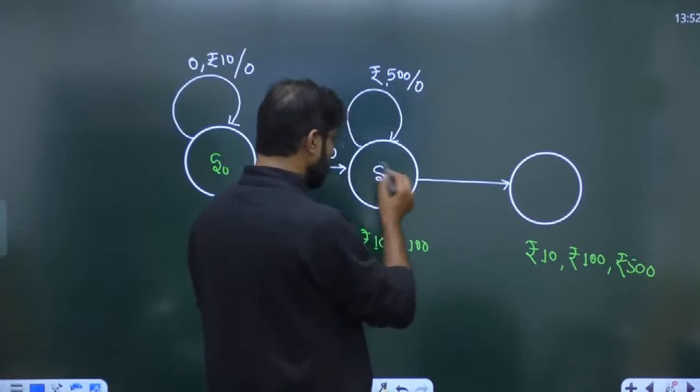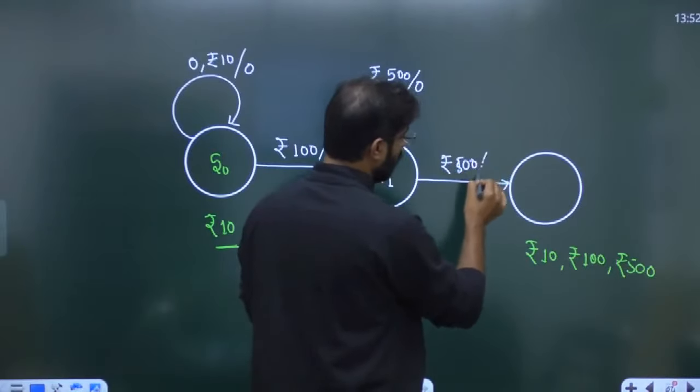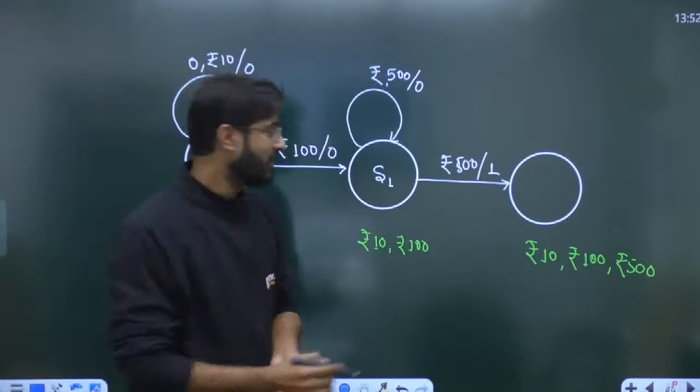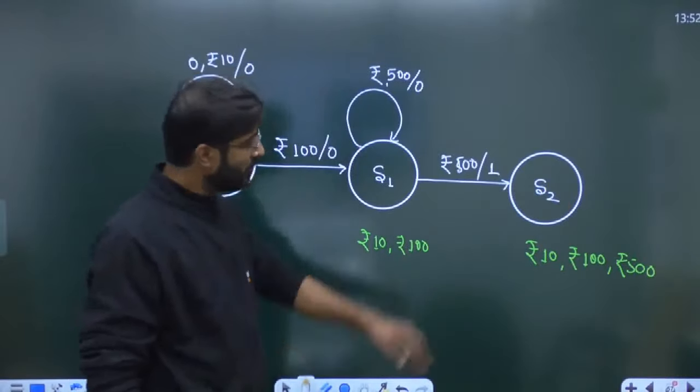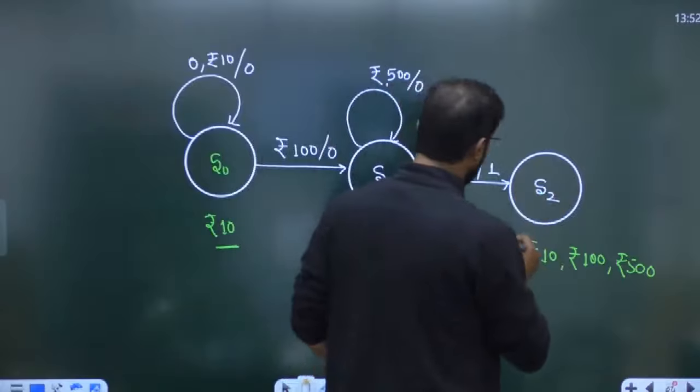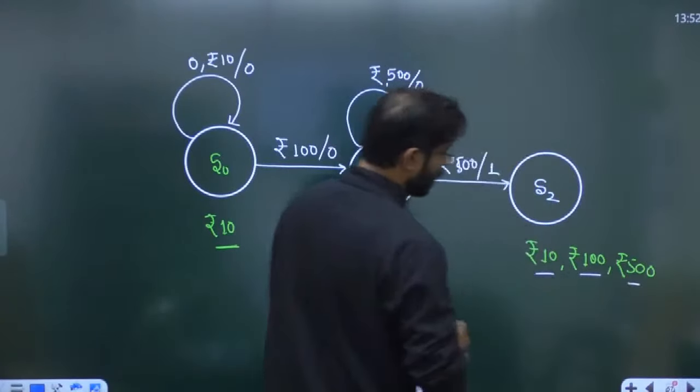Again, you are at S1 state and the people will give you 100 rupees, 500 rupees. Now whatever the desired value is, we have achieved it. And we have to reach to the what? This value, S2, this value. And now you are at this particular value. And now suppose you have 10 rupees, 100 rupees and 500 rupees.